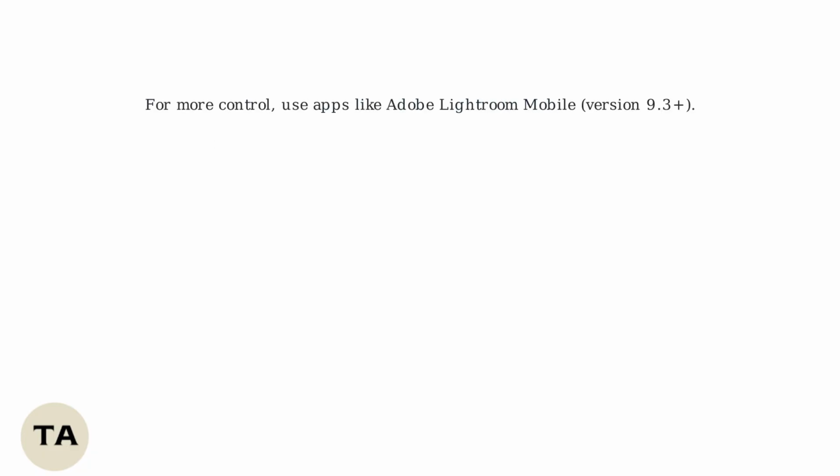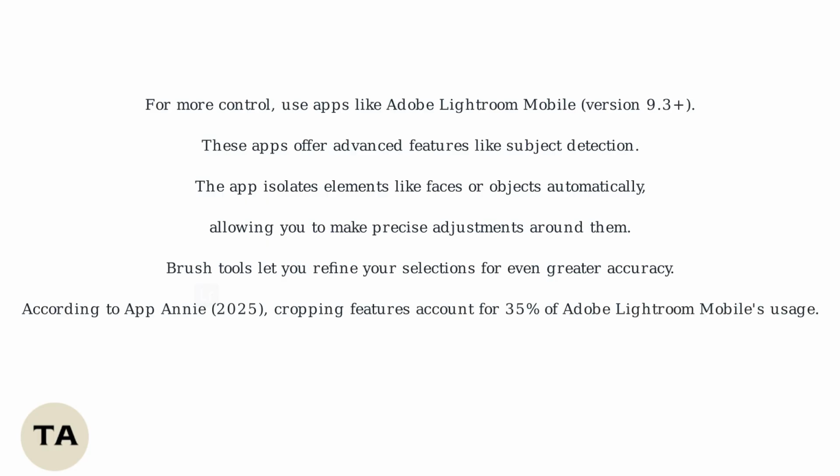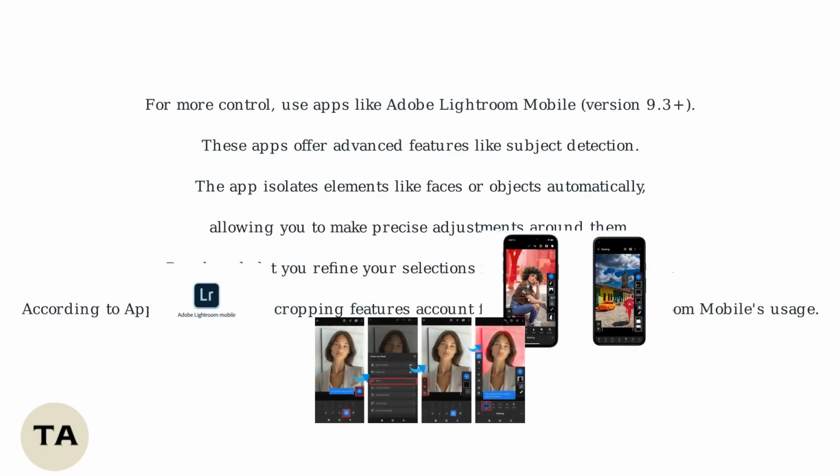For more control, use apps like Adobe Lightroom Mobile, version 9.3 Plus. These apps offer advanced features like subject detection. The app isolates elements like faces or objects automatically, allowing you to make precise adjustments around them. Brush tools let you refine your selections for even greater accuracy. According to App Annie 2025, cropping features account for 35% of Adobe Lightroom Mobile's usage.